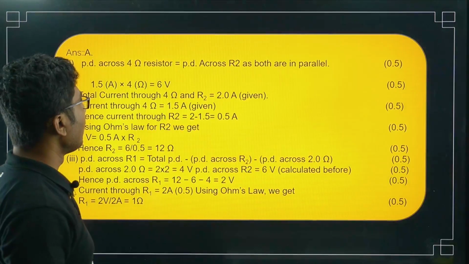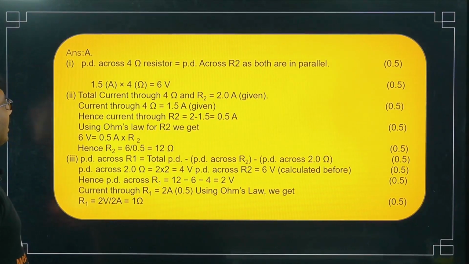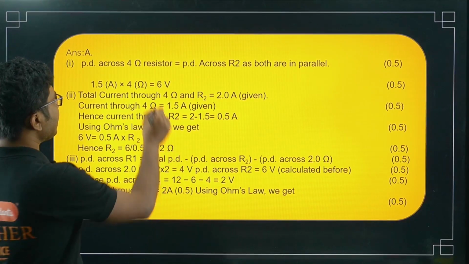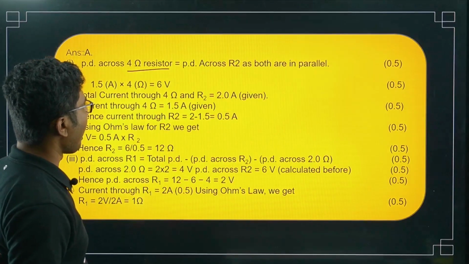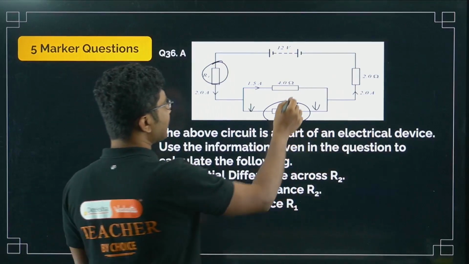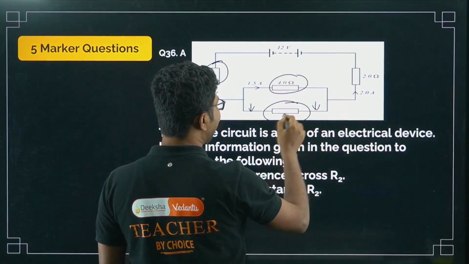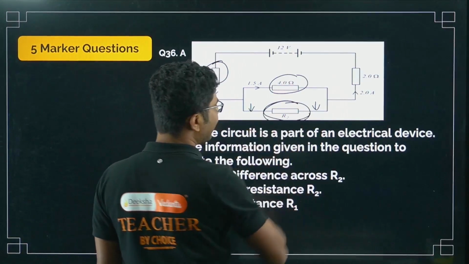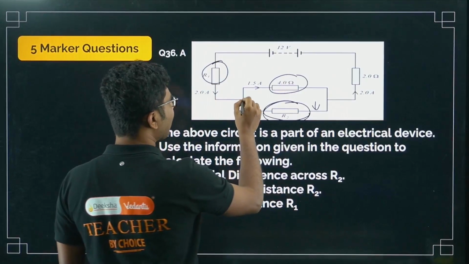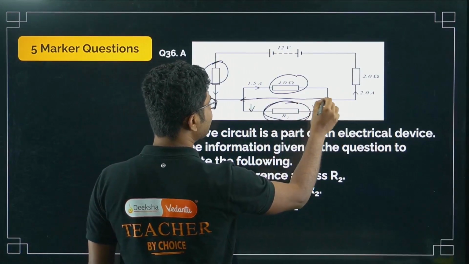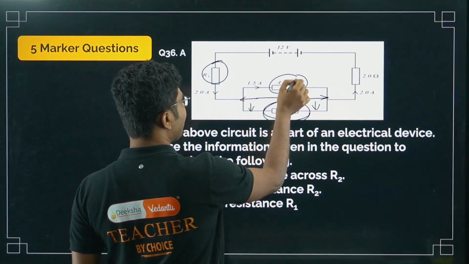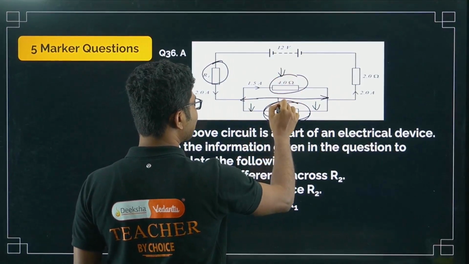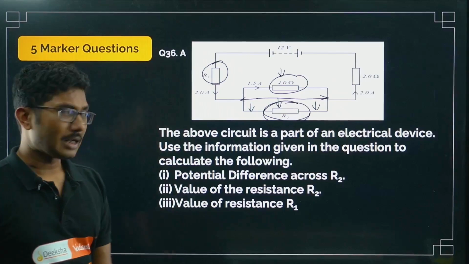Let's see. So potential difference across the 4 ohm resistor is equal to the potential difference across this one, right? Whatever potential difference across these two resistors, it is the same because they are connected in parallel combination.